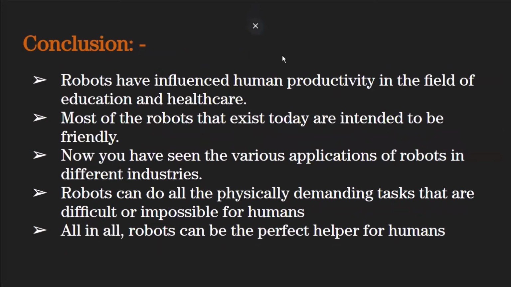So now these were the conclusions which we faced after implementing our robot. We got to know that robots are user friendly. All in all, robots can be the perfect helper for humans. Robotics is an advanced technology which still has improvement to come and it will go on for a long time. And there are robots in various fields which are doing their excellent job. These were the conclusions, and there are many other conclusions which we faced after the implementation of the robot.